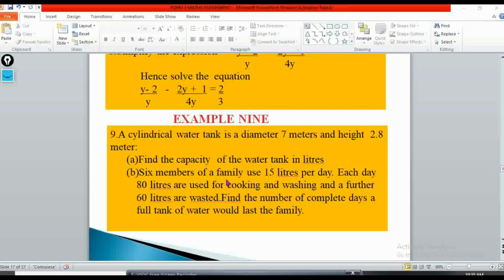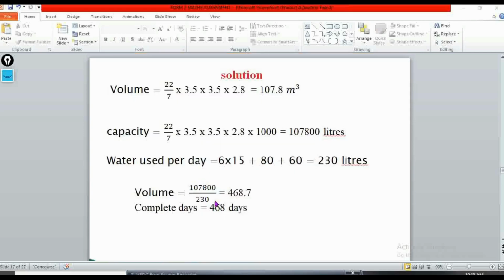Now, the water that is being used here, we can calculate. So we have 6 members of the family that use 15 liters per day. Each day, 80 liters are used for cooking. So if you add it, we'll have 6 times 15 plus 80, which is used, plus 60. So this family will end up using 230 liters. So if we have a volume of 107,800 and they are using 230, how many days will they use it? So you divide it by 230, you get 468.7 days. So the complete days will be 468.